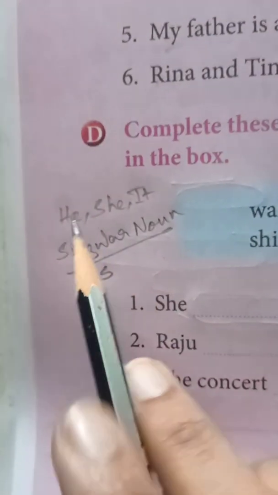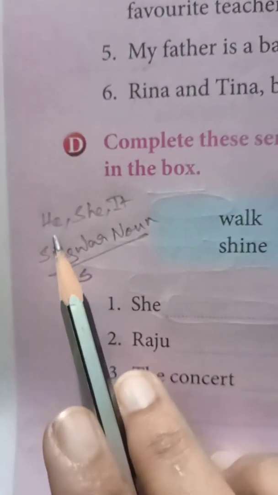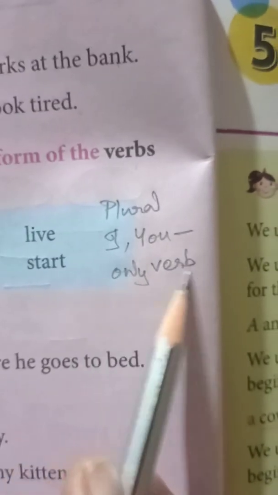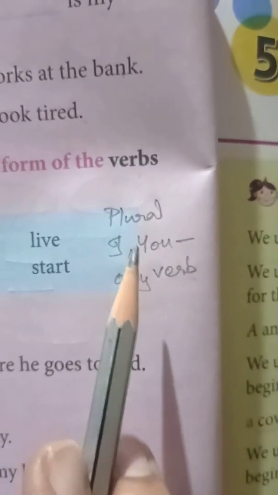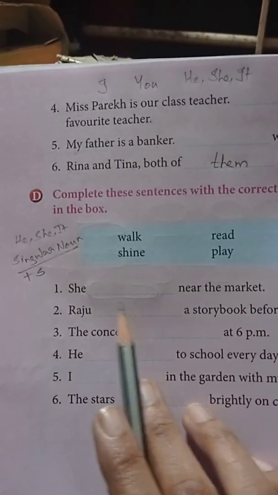So you see, the verb is used with S if it is in singular form, and only the verb is used if the noun is in plural form or you are using I and you. With these both rules keeping in mind, we are going to do this exercise.